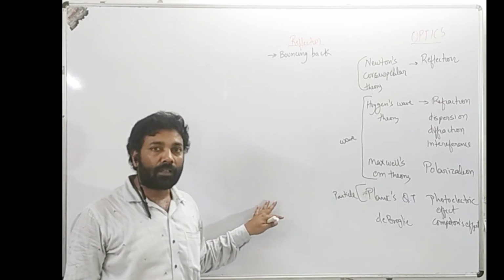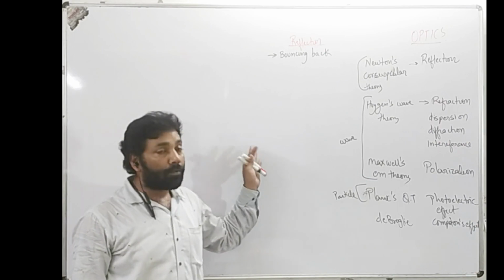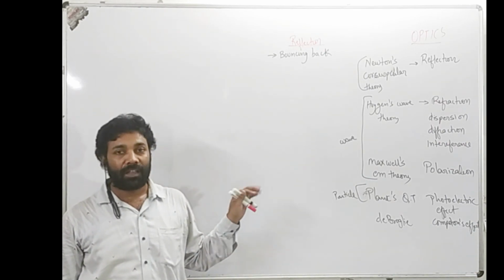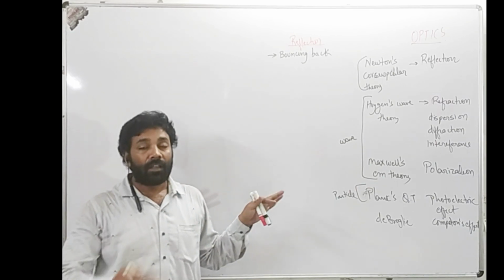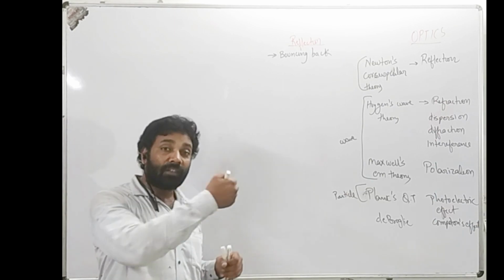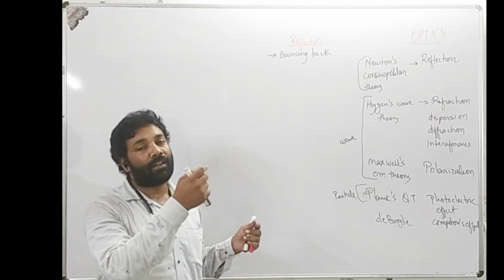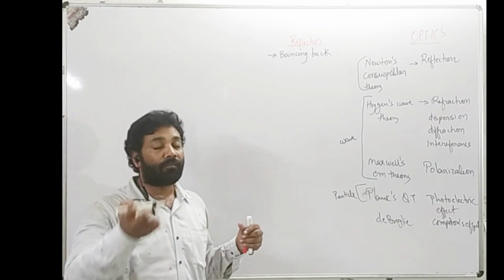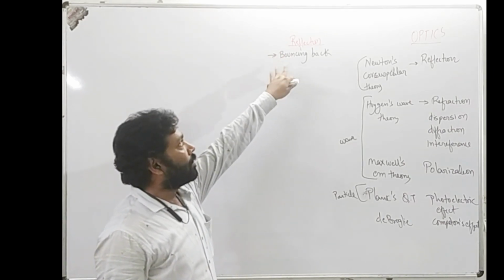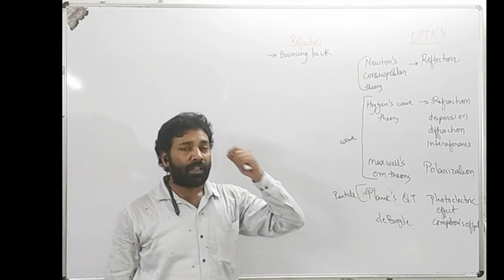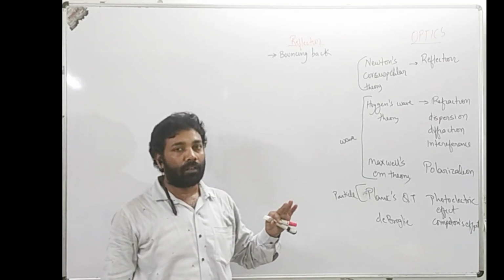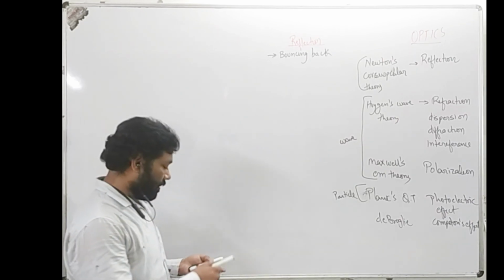Let's say for a polished surface, 50 to 60% of the light is reflecting back, it is somewhat absorbing, and there is no refraction at all. If you take glass, maximum light is refracted, that is transmitted inside, a very small amount is reflected back, and a very small amount is absorbed. So reflection means bouncing back. Bouncing back may be 100% or may not be 100%. It depends upon the surface.